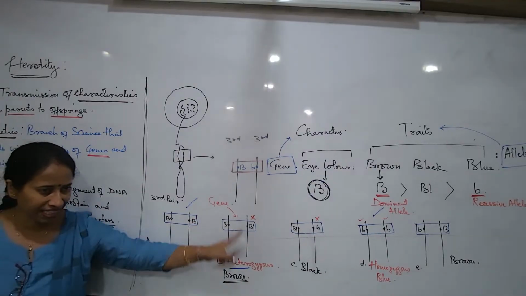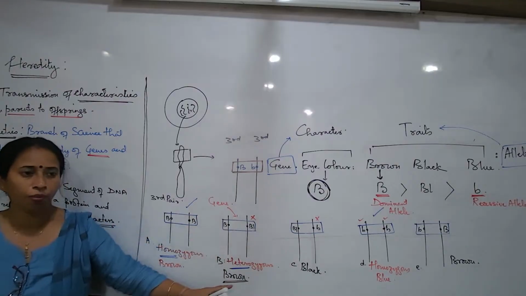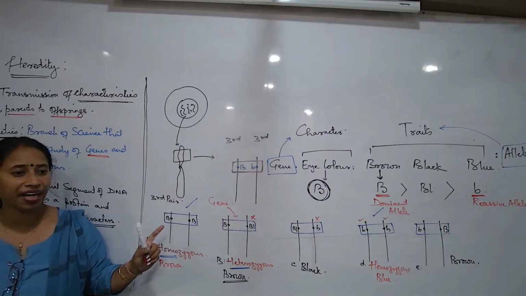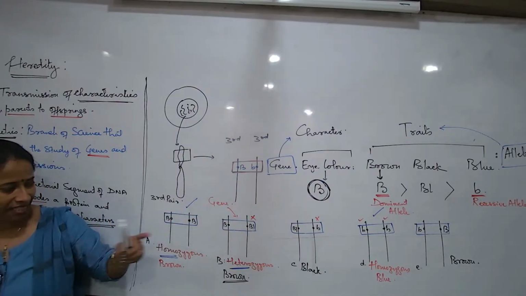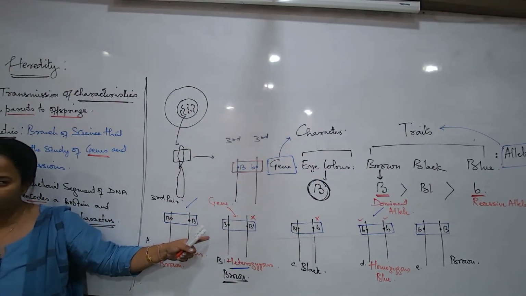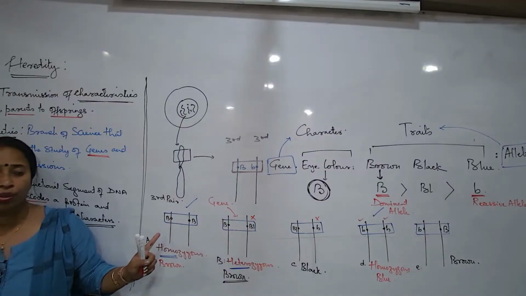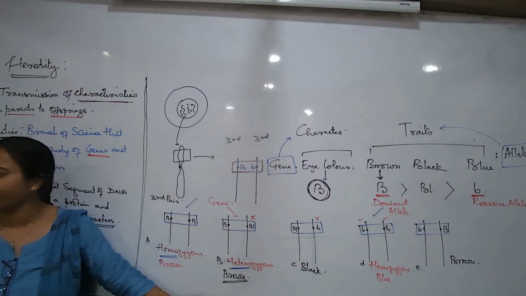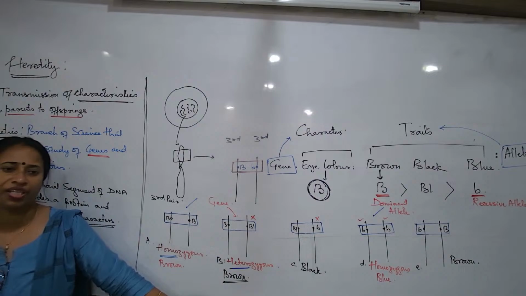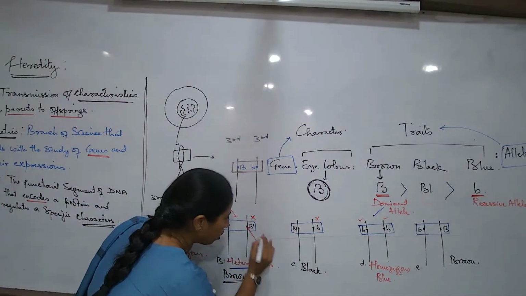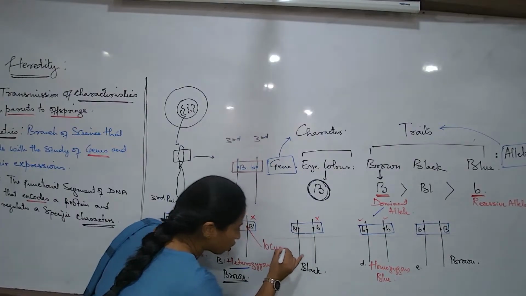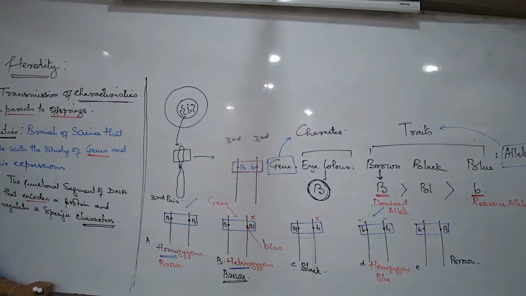In a pair of alleles, in a pair of chromosomes, how many alleles for a gene can we write? 2. But this gene has got 3 alleles. Can we write all 3 together in a pair of chromosomes? No, because दो क्रोमोसोम में दो ही specific location है जहां पे हम allele लिख सकते हैं. So what is the specific location of a chromosome known as? The specific location where the allele is present in a chromosome, उसको बोलेंगे locus.